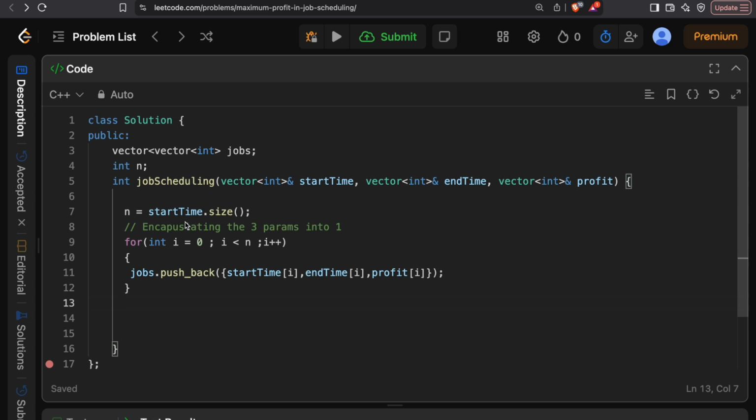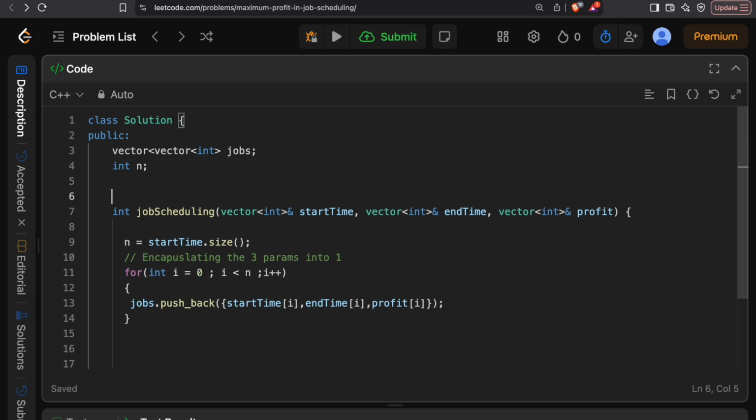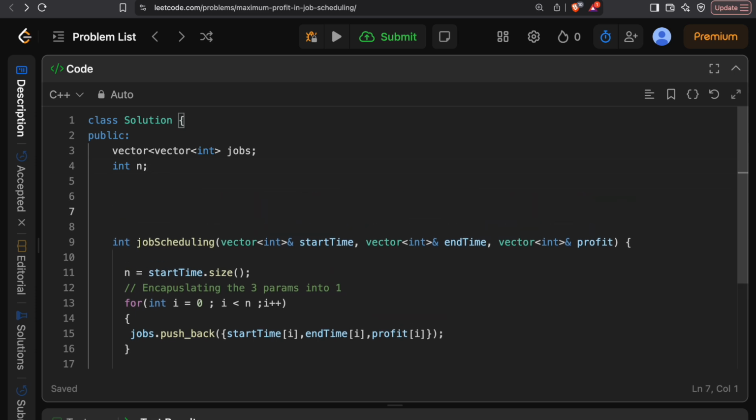So now what can I do? As I just discussed in the question, we need to basically go through each combination of the jobs, whether I need to pick a job that is overlapping. If there are two jobs that are overlapping, A or B, I have a choice whether to pick the job A and move forward, or whether to pick the job B and move forward. So when I'm picking the job B, I'm basically skipping the job A, and when I'm picking the job A, I'm basically skipping the job B.